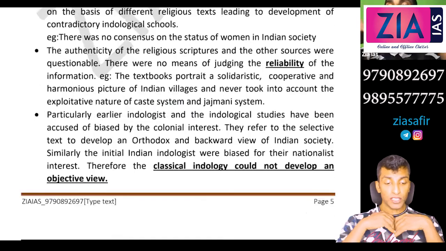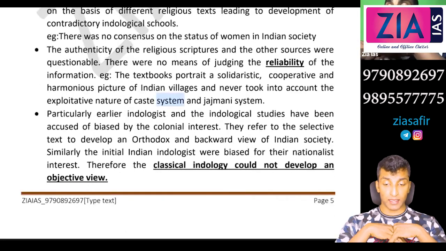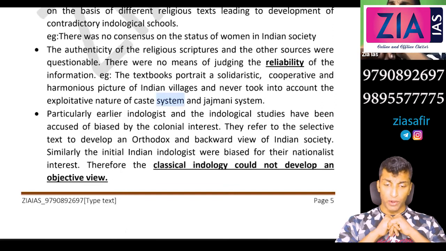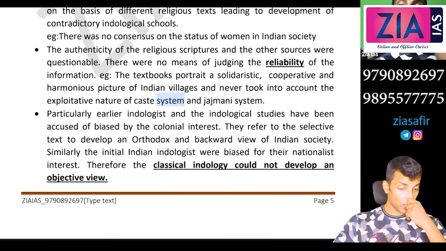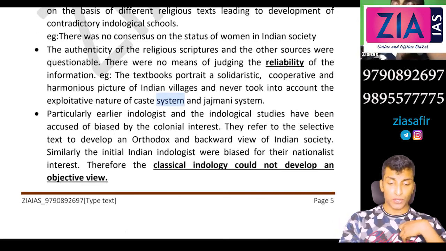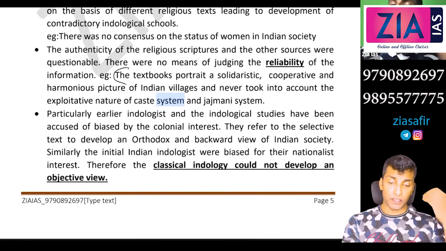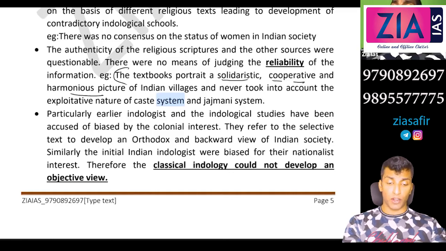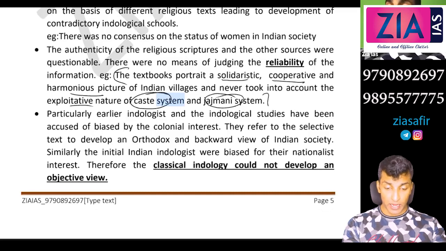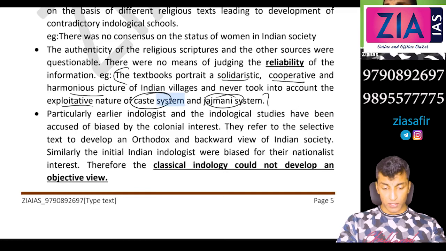The authenticity of the religious scriptures and the other sources was questionable. There were no means of judging the reliability of the information. For example, the textbooks portrayed a solidaristic, cooperative and harmonious picture of the Indian village. We will study about the village, so you will understand the sentence more. In traditional society, the villages were understood as solidaristic, cooperative and harmonious in nature. But there were a lot of issues: the exploitative nature of the caste system, the Jajmani system, village patriotism. We will discuss different concepts when it comes to villages, okay?